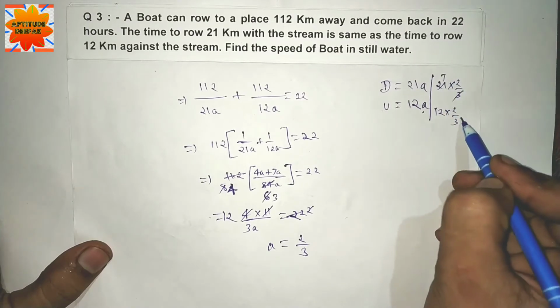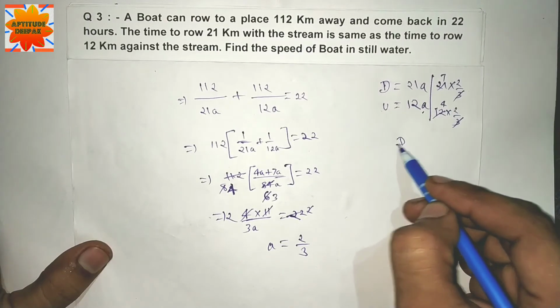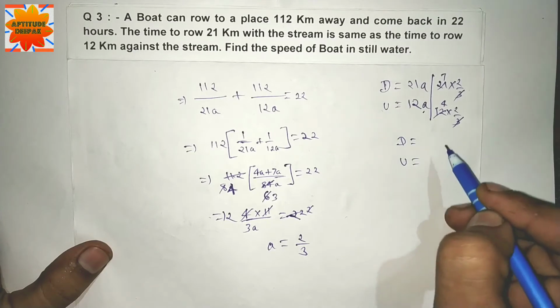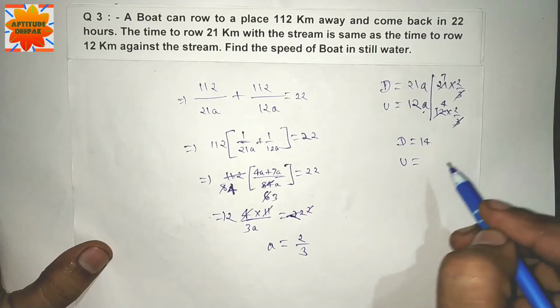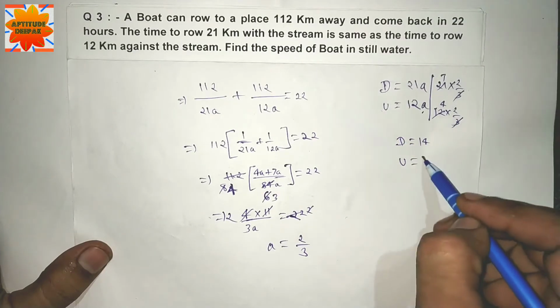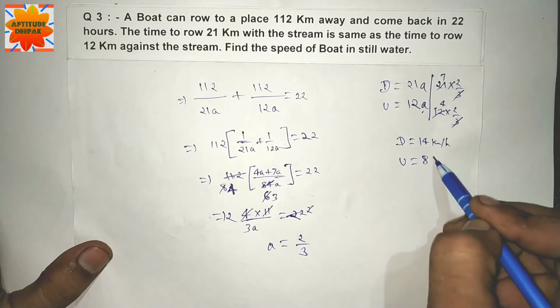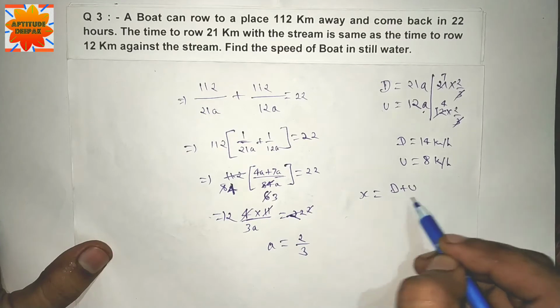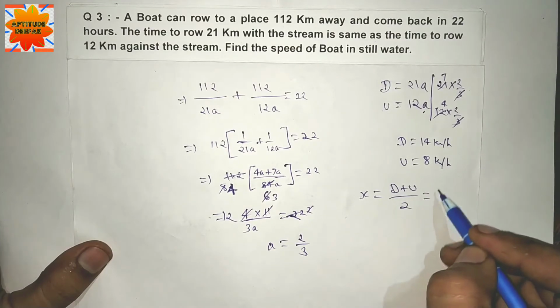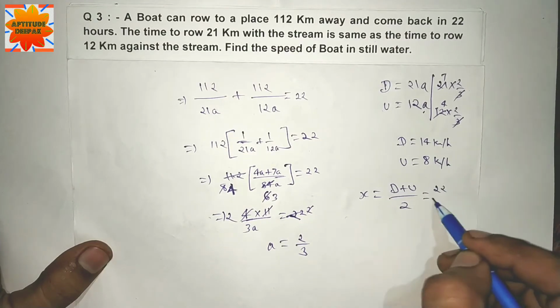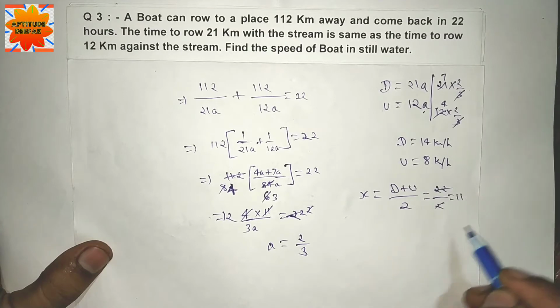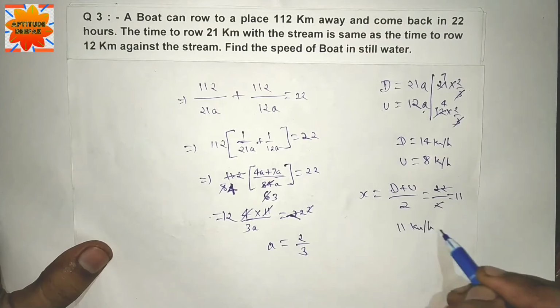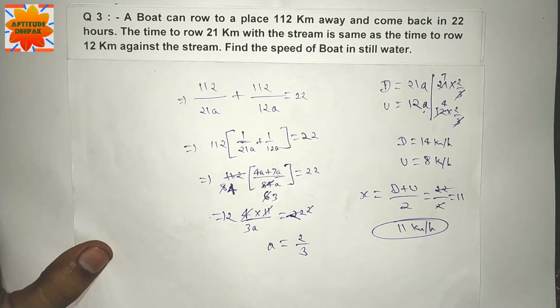3 7 ja 3 4 ja. Downstream is 7 times 2, 14, and upstream 4 times 2, 8 km/h. X is equal to downstream plus upstream divided by 2. 14 plus 8 is 22, divided by 2, 11 km/h is the answer. चलते क्वेश्चन नंबर 4 पे.